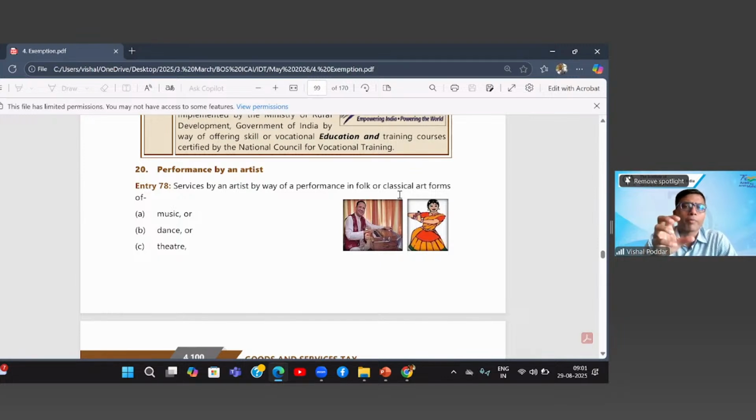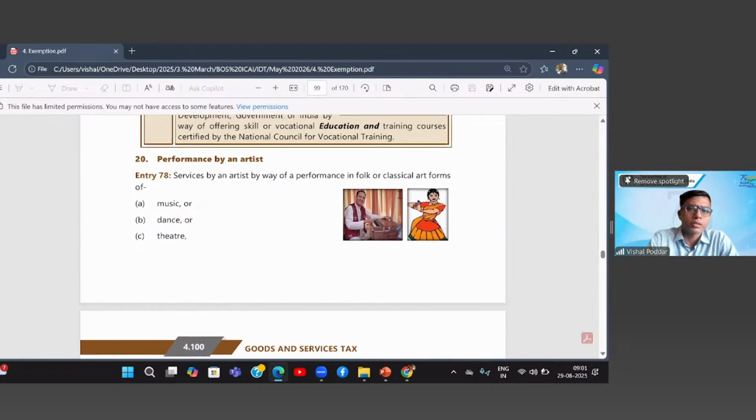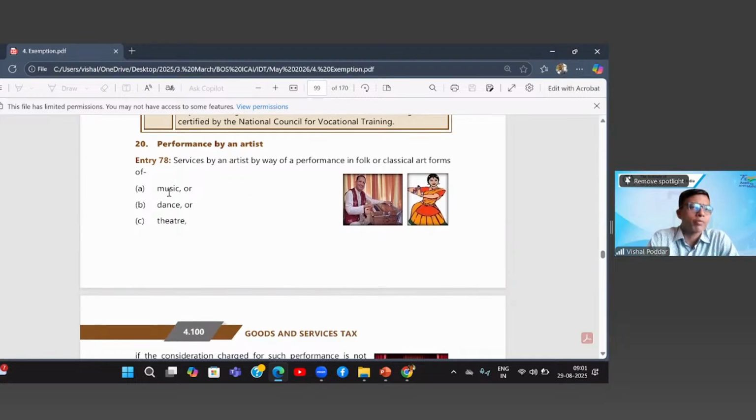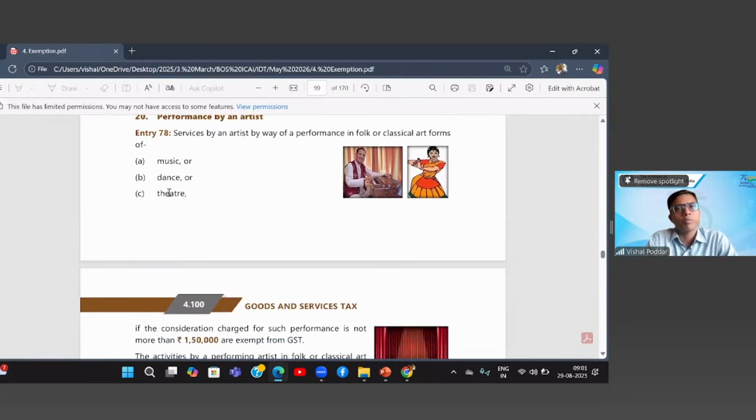That is what folk is. And then you have the classical art forms like Bharatnatyam and all these. Now, this deals with either a musical performance or a dance performance or a theatrical one. Like if you go to South India, there are many theatrical performances. Even in North India, Ramayana, Ramlila is a theatrical performance.